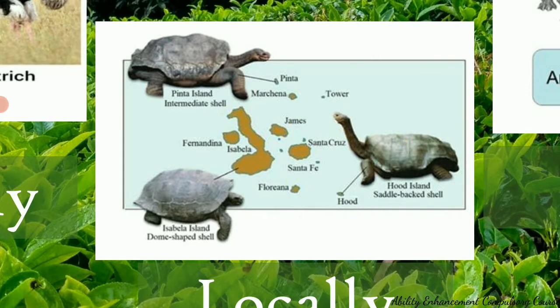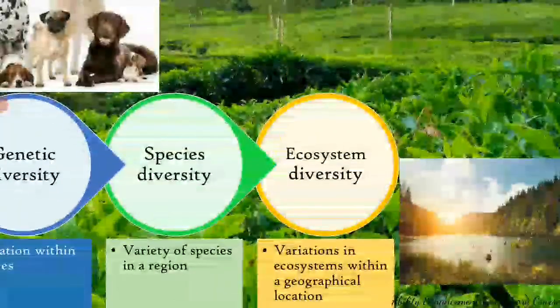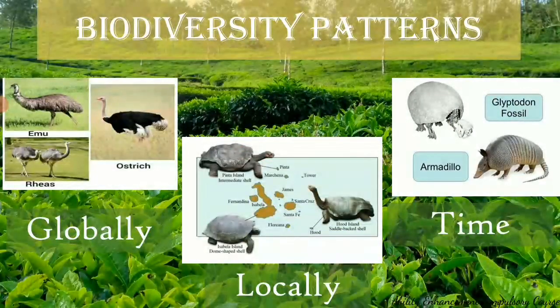So you can see that as the islands vary with their climate, though they are present in the same region, the organisms which live there are also diverse. The same kind of variation has even been seen with respect to birds, with mockingbirds, not only tortoises. So this is another type of biodiversity pattern, that is, the species vary locally.